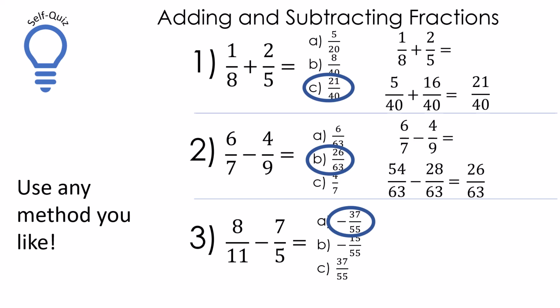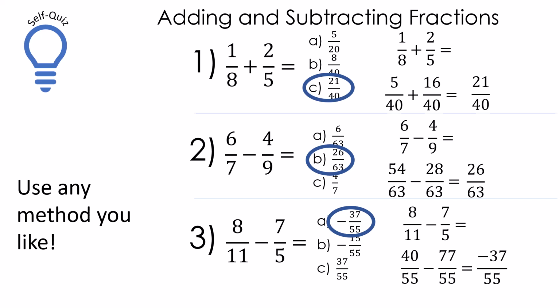Let's look at the next one. 9 times 6 is 54. 7 times 4 is 28. And 7 times 9 is 63. 54 minus 28 is 26. And you did it.